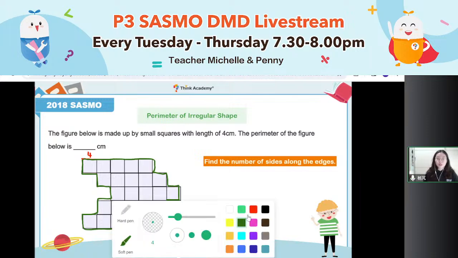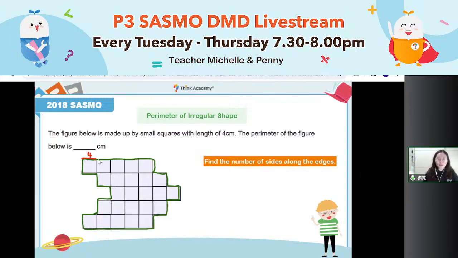There will be one group of four. For example, two groups of four, three groups of four, four groups of four, five groups of four. How many groups of fours are there? How many sides along the edge? Why do you say two answers? 116 or 119? The answer is only one. First step, we need to count out how many sides. 29, 28. But 29 or 28?